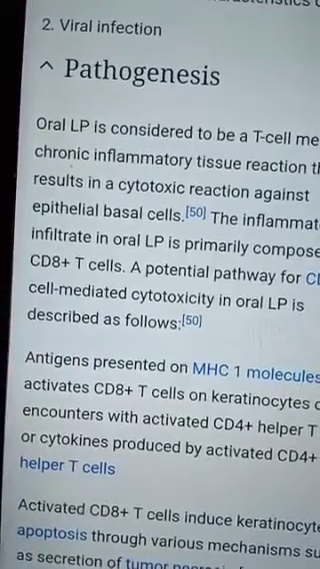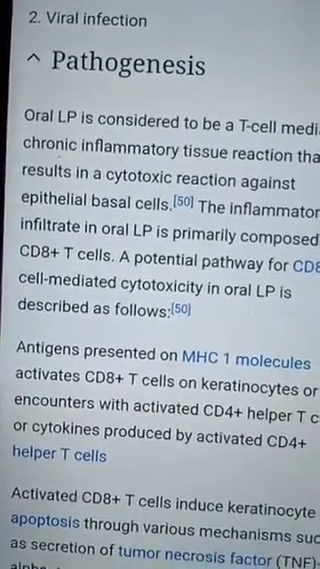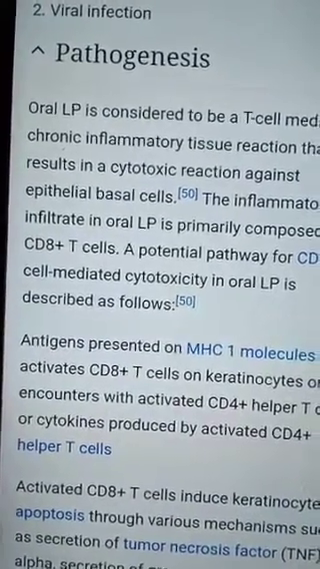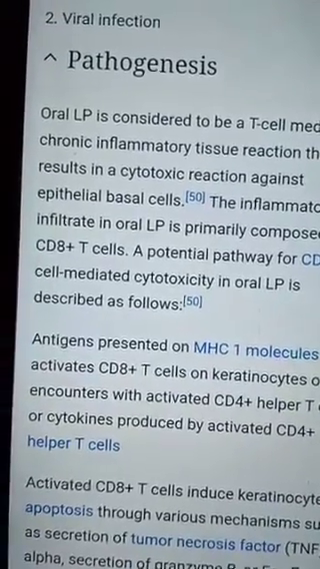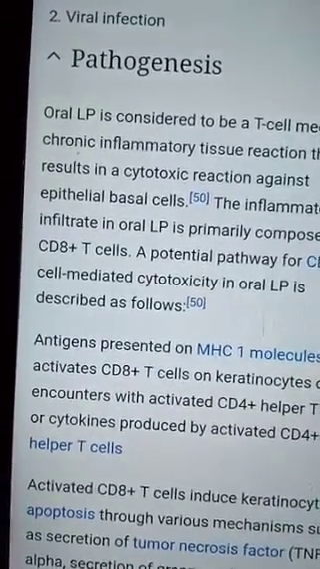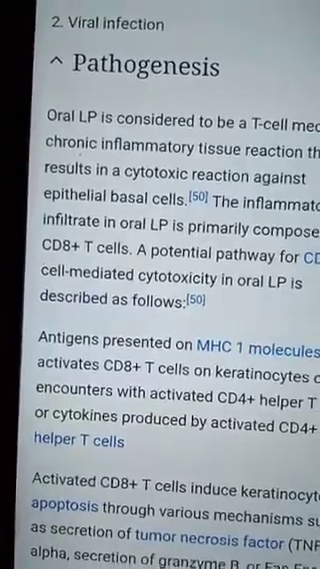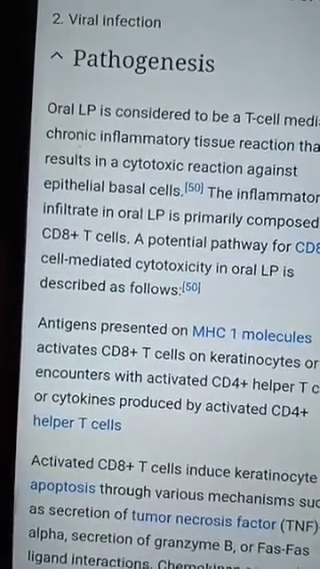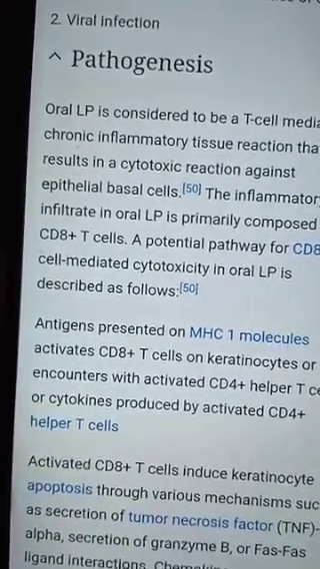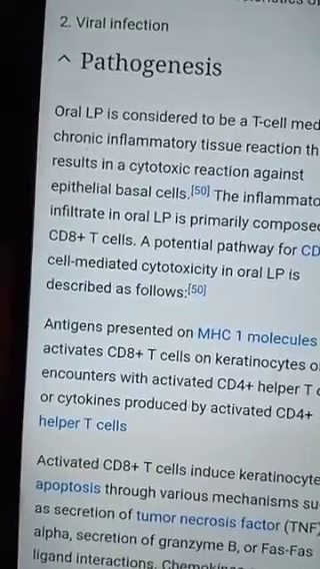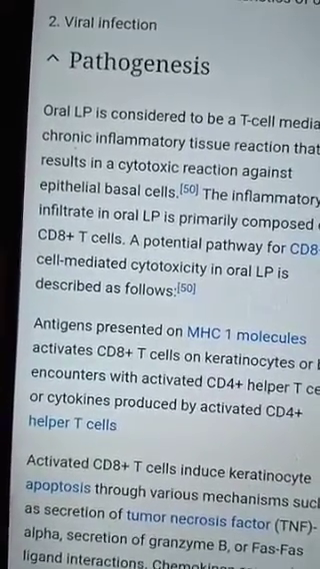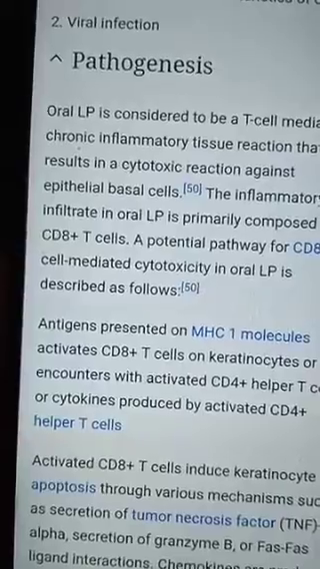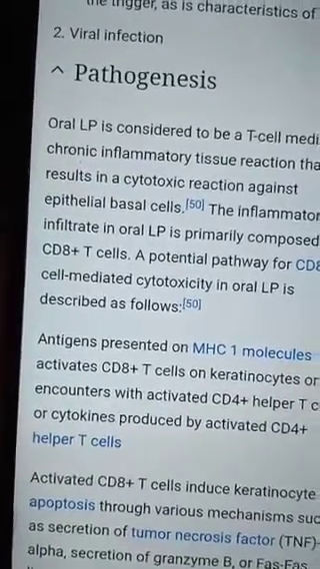Pathogenesis. Oral lichen planus is considered to be a T cell mediated chronic inflammatory tissue reaction that results in a cytotoxic reaction against epithelial basal cells. The inflammatory infiltrate in oral lichen planus is primarily composed of CD8 plus T cells. A potential pathway for CD8 plus T cell mediated cytotoxicity has been described.